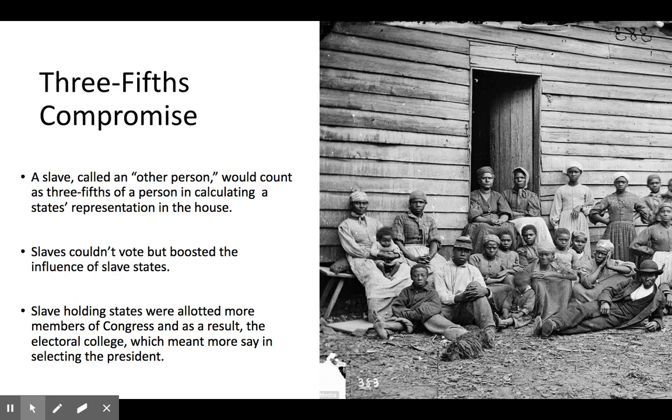Now, we'll talk about the Electoral College more in later units, but the number of electors that each state has is based on the number of representatives and senators that they have in Congress. So the more members of Congress you have, the more electors you're going to have. So that means that those states with larger populations are going to have more influence in selecting the president.